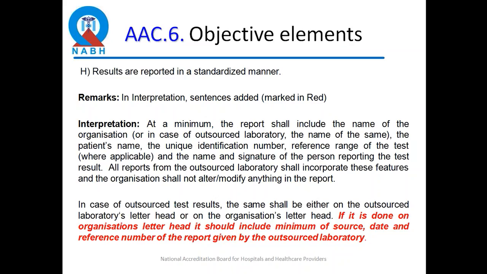If not, if you're giving it on your own letterhead, then you must give a reference to bring in transparency, that the source, date and reference number of the report given by the outsourced lab should be mentioned in